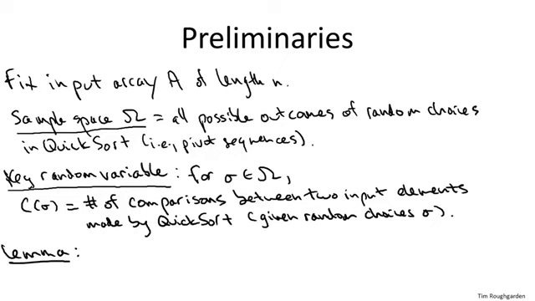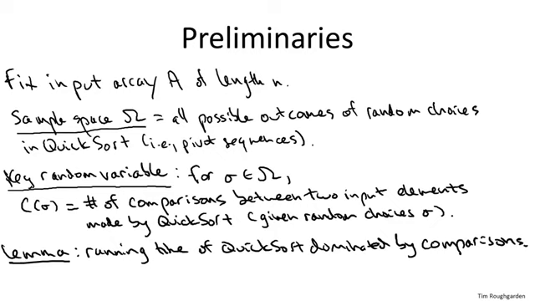Now, the theorem I stated is not about the number of comparisons of quicksort, but rather about the running time of quicksort. But really, if you think about it, the only real work that the quicksort algorithm does is make comparisons between pairs of elements in the input array. Yes, there's a little bit of other bookkeeping, but that's all noise. That's all second order stuff. All quicksort really does is comparisons between pairs of elements in the input array.